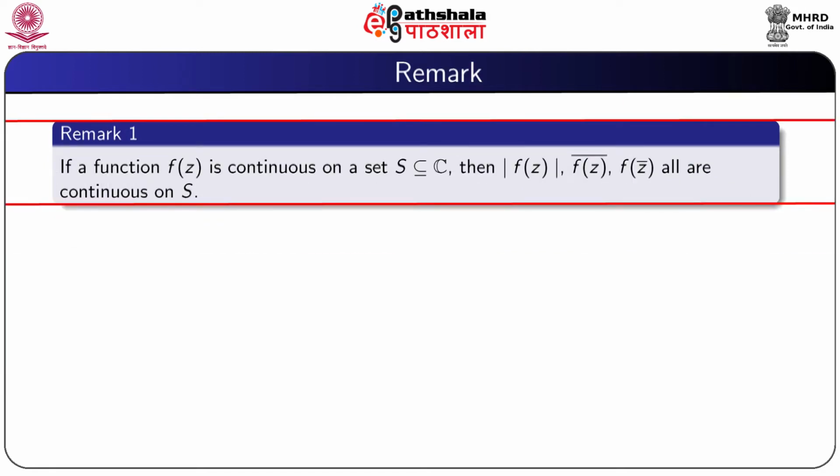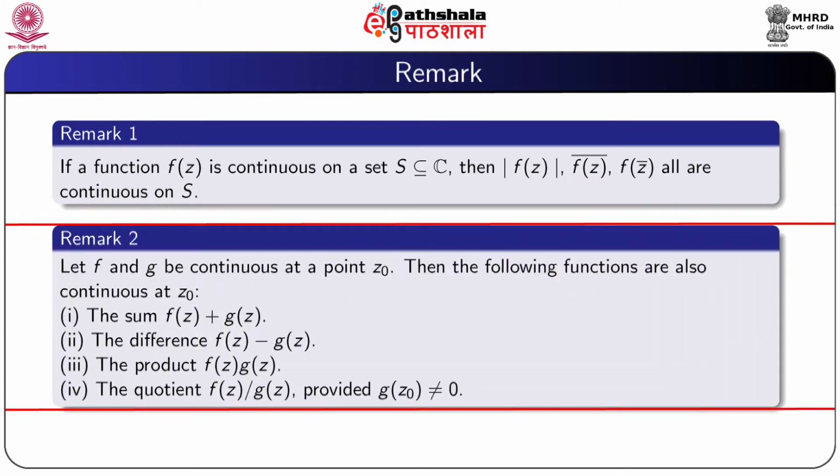If a function f(z) is continuous on a set S, which is a subset of C, the complex plane, then modulus f(z), conjugate of f(z) and f of z conjugate all are continuous functions on the set S.